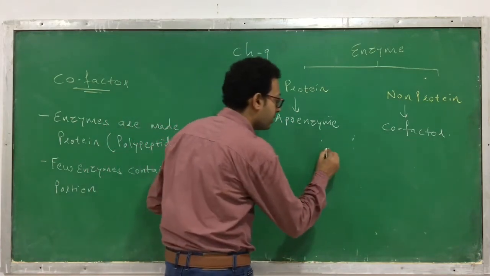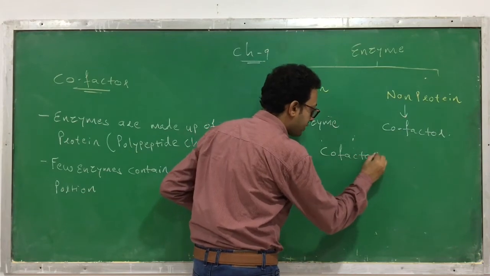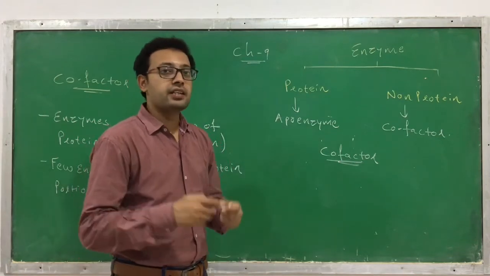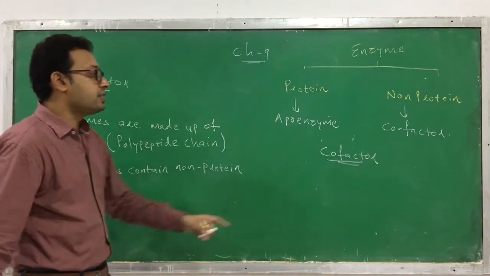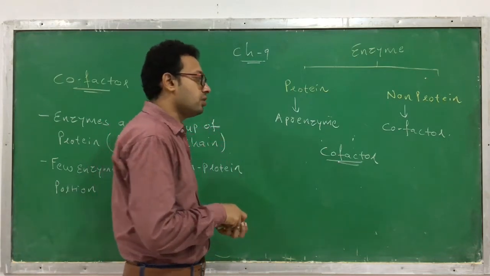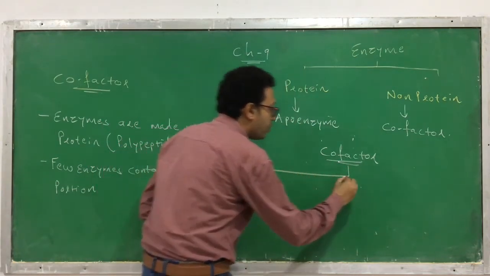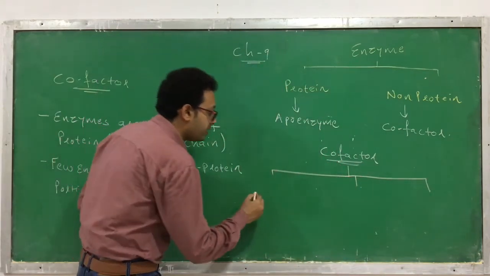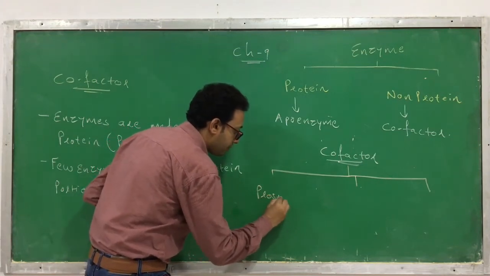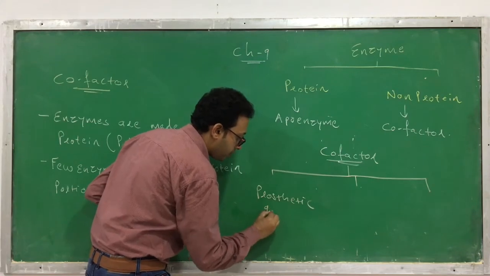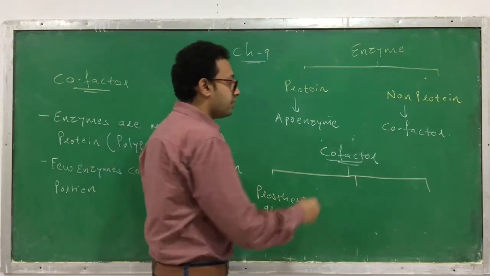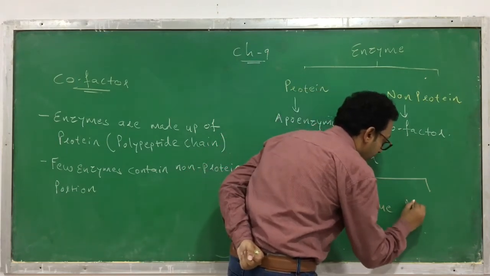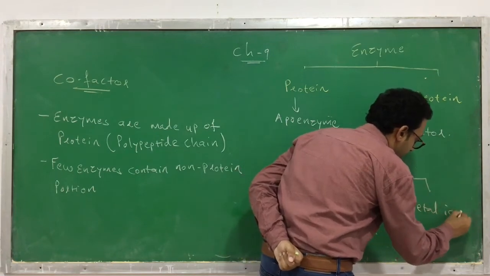Now this cofactor is a non-protein part. We mostly know about the apoenzyme, the protein part. Now we discuss the cofactor. Here today we have to learn about the cofactor, that is, the non-protein portion. For the non-protein portion, the cofactor, there are three types. The first is called prosthetic group. The second one is called coenzyme. And the third one is called metal ions.